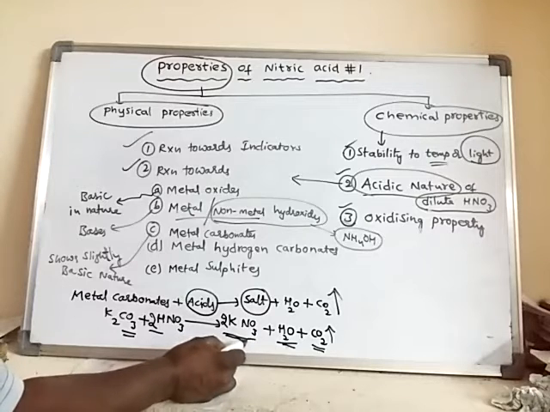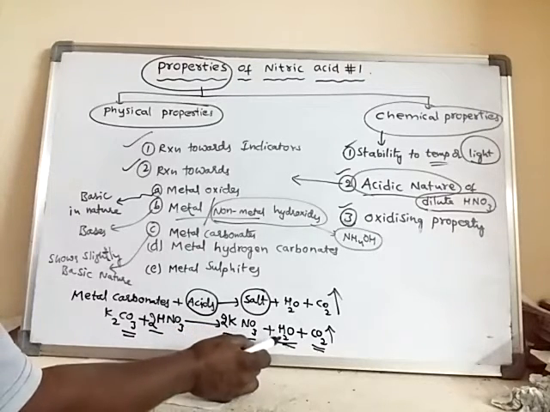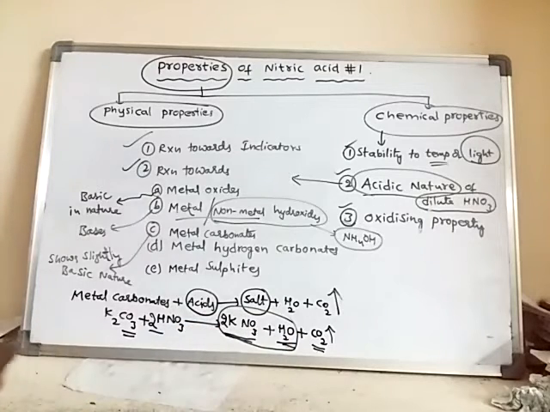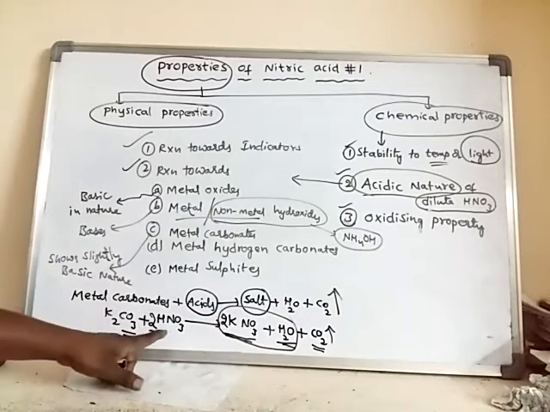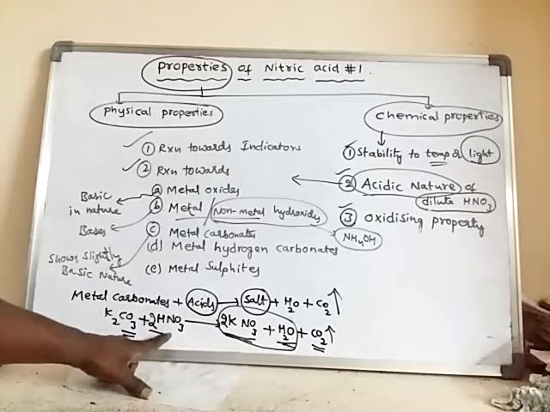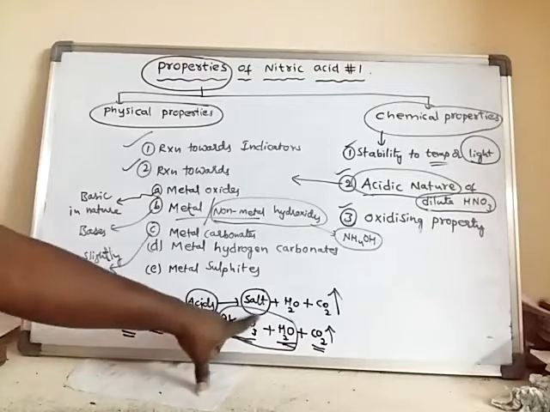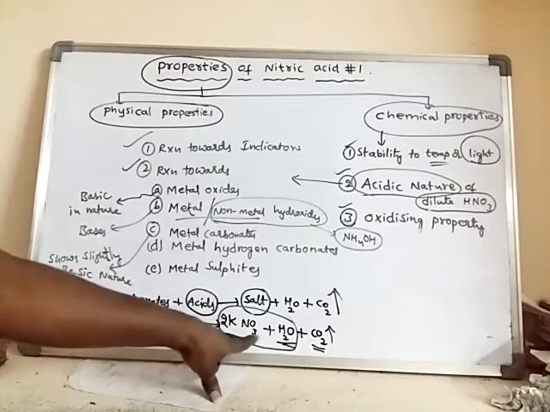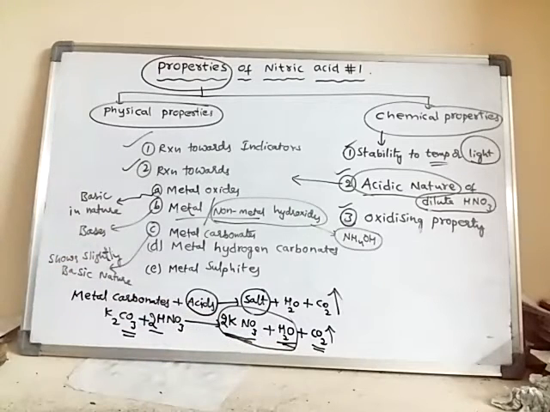This salt is soluble in water, hence it forms a solution. Dilute nitric acid already contains water, and the metal nitrate salt which is formed will dissolve in that water and form a solution. So all metal nitrates are soluble in water.